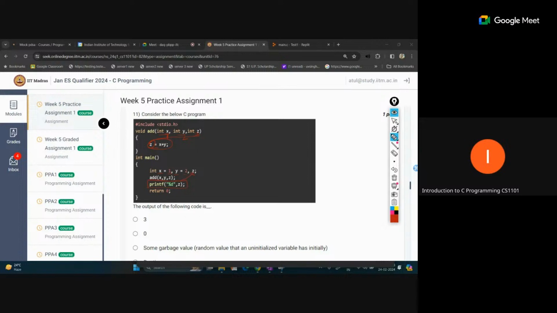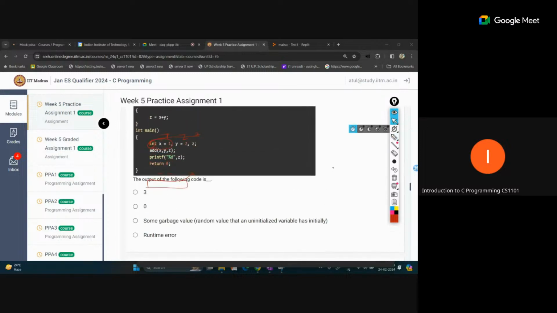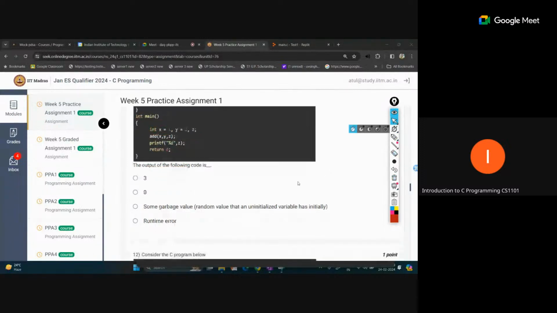So by default some random or garbage value may be assigned to that place, because we have not initialized any value to this variable. Some previous garbage value will be there, so that value will be printed here. So option C: you can see some garbage value, the random value that an uninitialized variable has initially. Because z is not initialized anywhere in the main function, some garbage value will be printed. So option C is correct for this.